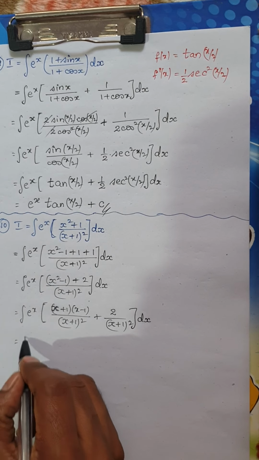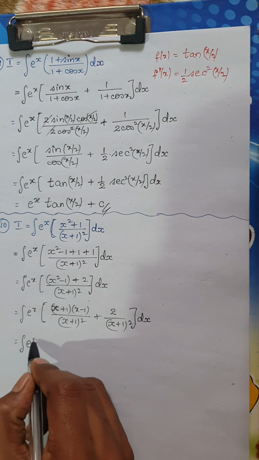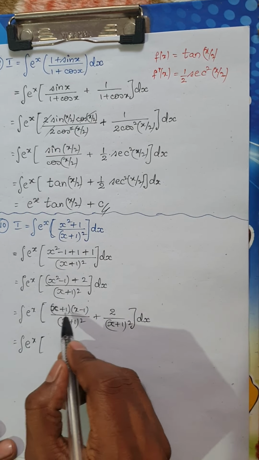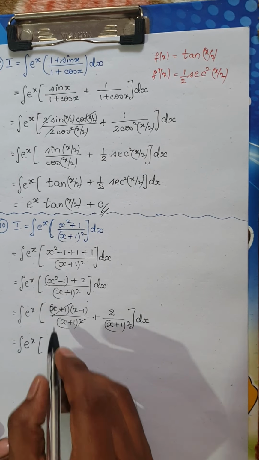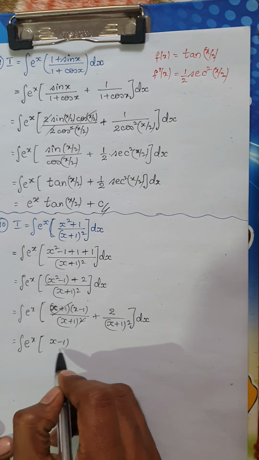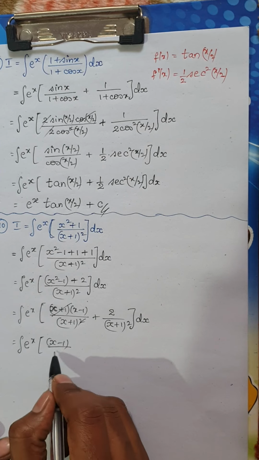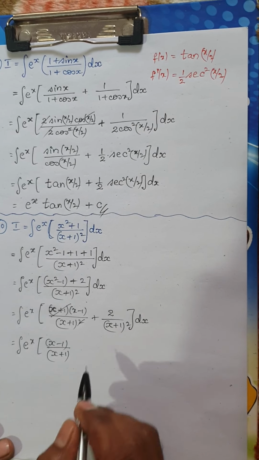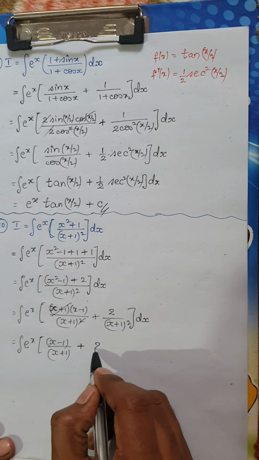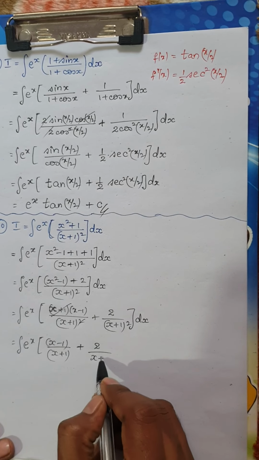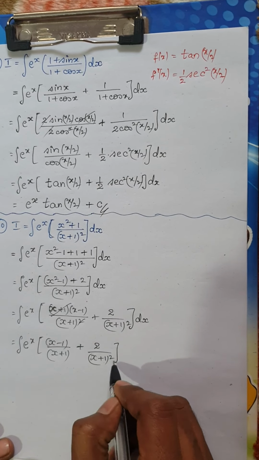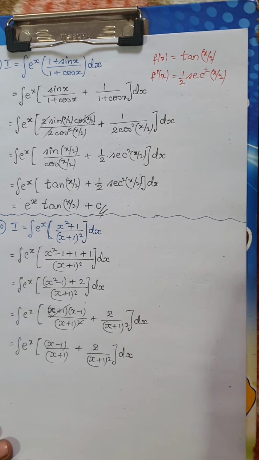So this is nothing but the integral of e power x into, you can look here, I have one term of x plus 1 which gets cancelled. So the remaining function would be (x minus 1) divided by (x plus 1), plus 2 divided by (x plus 1) whole square, into dx.